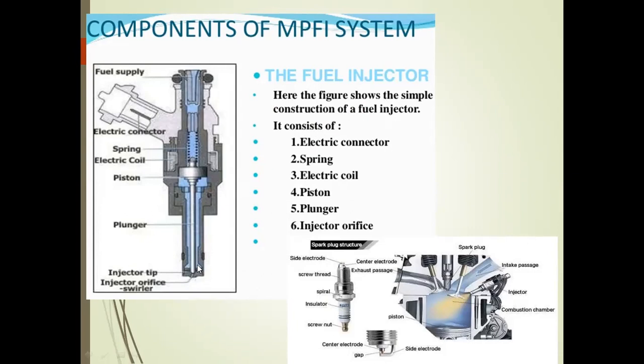So this high pressure fuel moves the needle from the upper direction, and also from here the fuel is used for lubrication of this system. After that, the needle opens, and the high pressure fuel will be sprayed through the nozzle into the combustion chamber. From this figure we can clearly see how the fuel is sprayed by the indirect method. The injector is fitted on the back side of the inlet port, that is the back side of the inlet valve, where it injects the fuel. After that the fuel and air are homogeneously mixed and enter the combustion chamber.